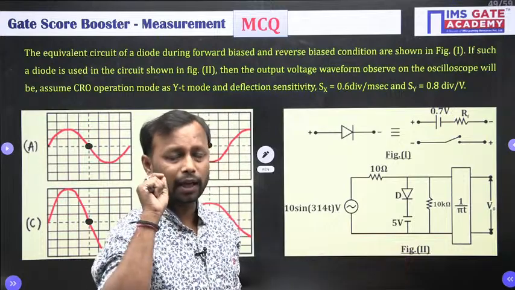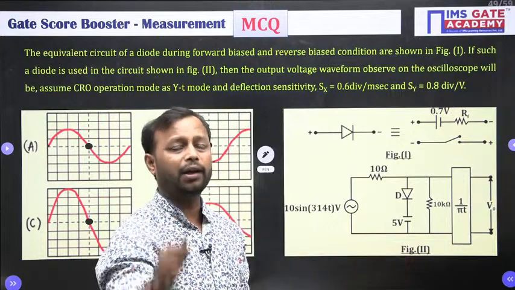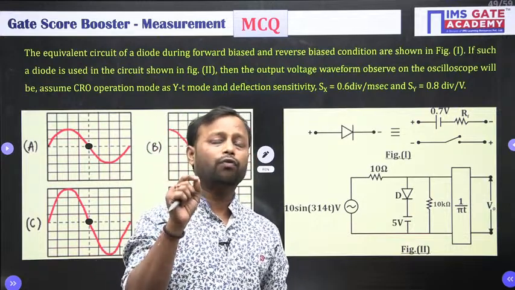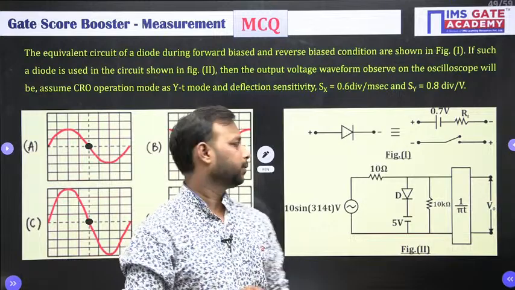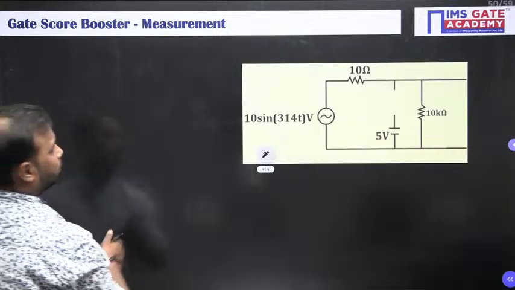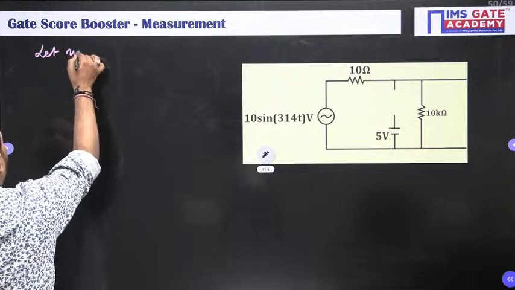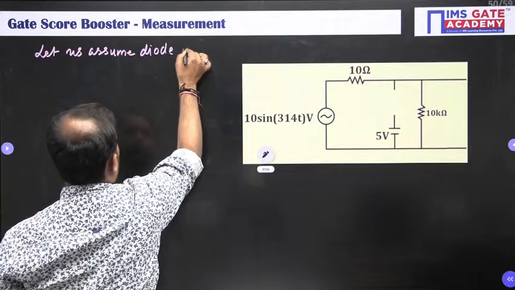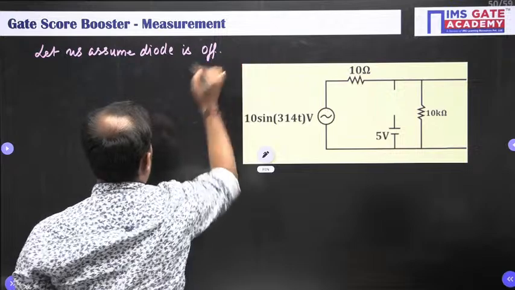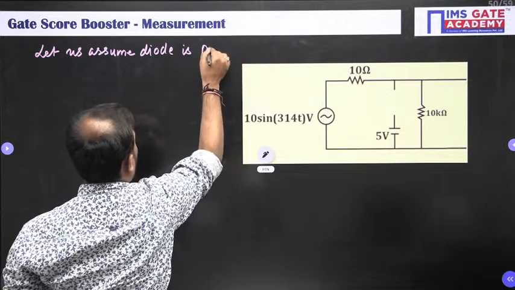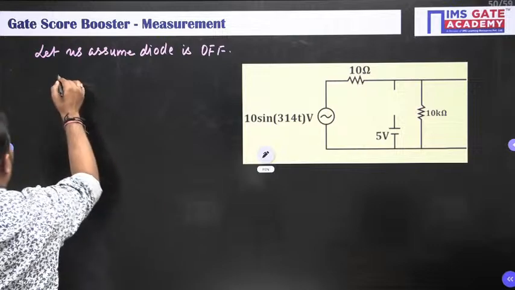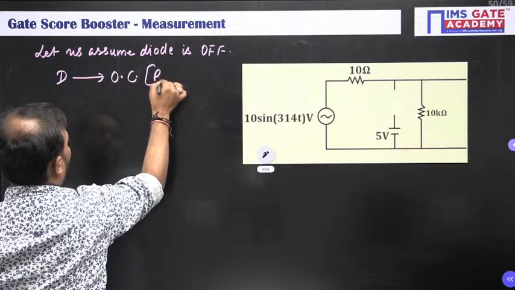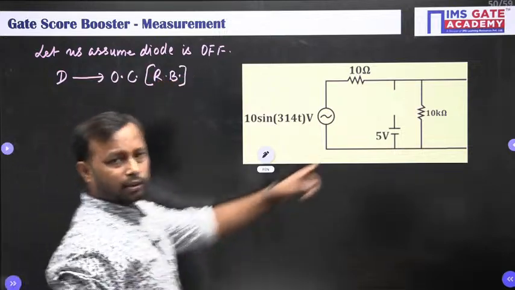And please remember, this is a thumb rule. Whenever you have a diode, or a general diode, always identify the region of operation of the diode. All right. So let us assume the diode is off. Diode is off. What does it mean? The diode will be an open circuit as it is in the reverse bias region. So here it is open circuit.